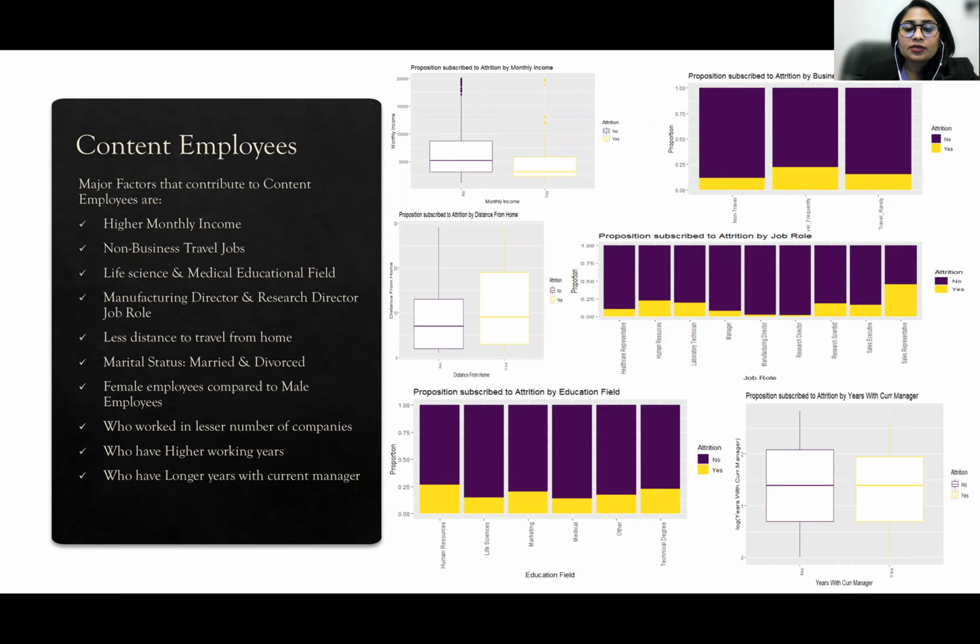The interesting factors that we learned over this analysis which contribute to content employees are higher monthly income, no business travel jobs, educational fields like life science and medical, manufacturing director and research director job roles, less distance to travel to work, marital status, especially married and divorced, female employees compared to male employees, employees who worked in a lesser number of companies, who had higher working years of experience, and employees who had longer years with the current manager.